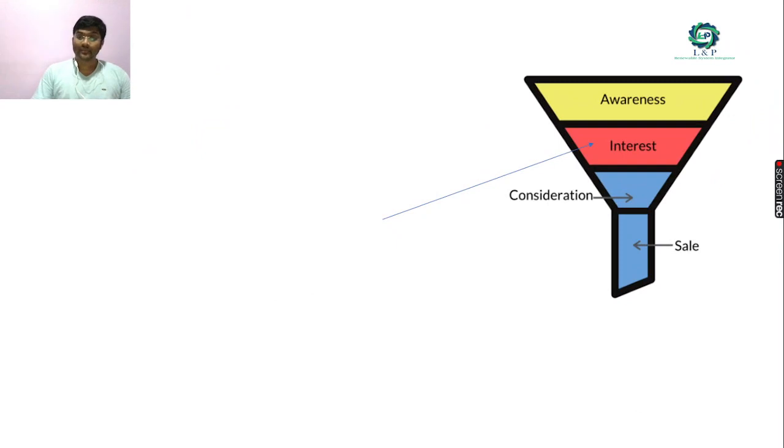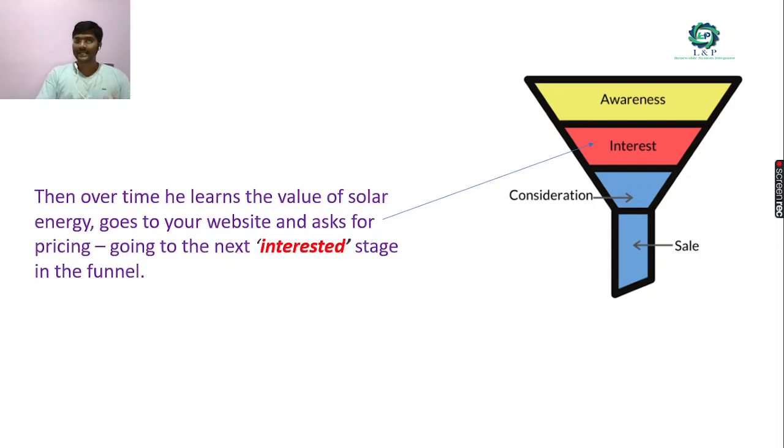The second thing is interest. Once you provide awareness about your system and the features of the solar that you're going to provide, next we have to find out whether they are interested or not. If they are only keen on going directly into the benefits, then it is better not to talk to them. If he has an issue, a problem, and is very interested in finding a solution through the system that you have, then you can approach him and elaborate the things in detail. This is how you can tap the interest.